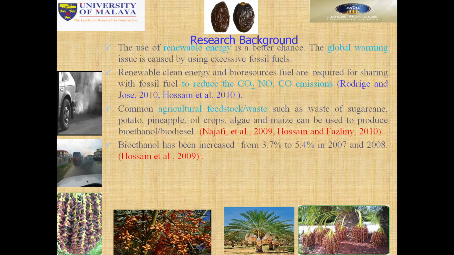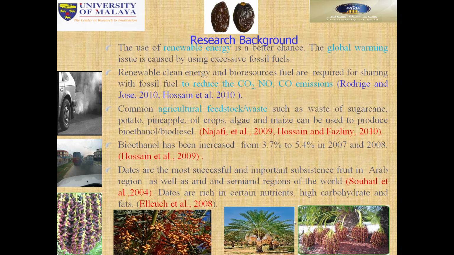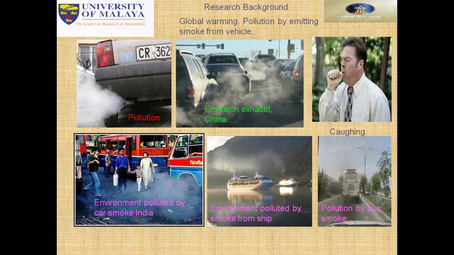The use of bioethanol has increased. We did this research, and you can see here different types of fruits, date farm fruits.